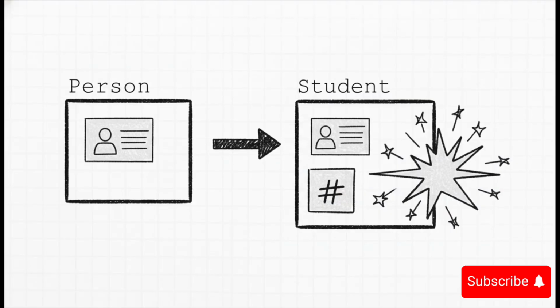So let's throw a little wrench in the works. A person just has a name, that's it. But a student is a more specific type of person who also needs a roll number. So this means our student class is going to need its own init method to handle this extra info, and that creates a new challenge for us.